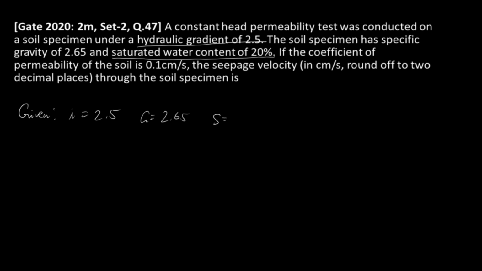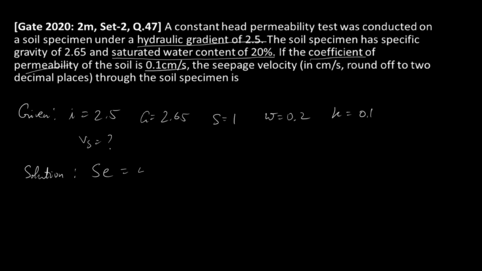So degree of saturation is 1, water content is equal to 20% or 0.2. You have to note down, in a single statement they have given the data of two values. Also they have given the coefficient of permeability, K equal to 0.1 centimeter per second. Now they have asked us to find out the seepage velocity.